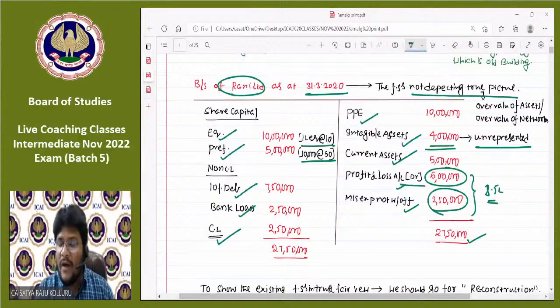There is an overvaluation of assets. This 8.5 lakhs is not the real worth, and this intangible asset is also not the real worth. Due to this, there is an overvaluation of assets as well as an overvaluation of net worth. Whenever there is an overvaluation of assets, we can simply say there is an overvaluation of net worth.